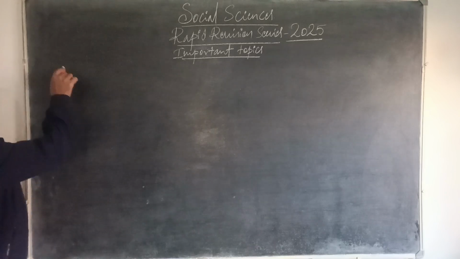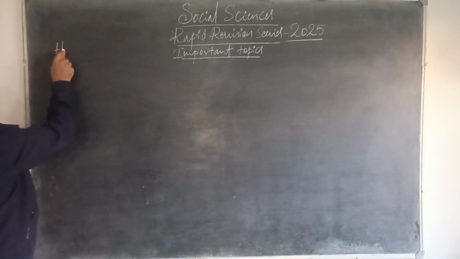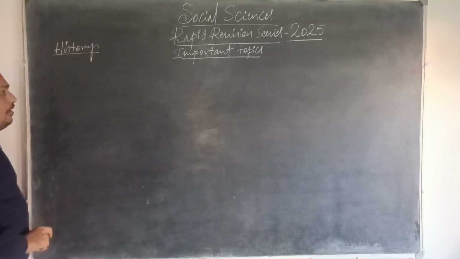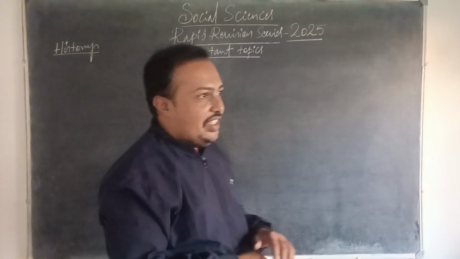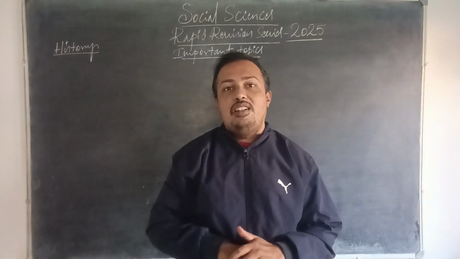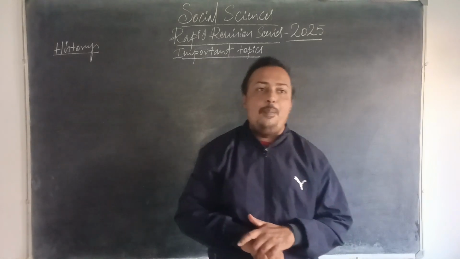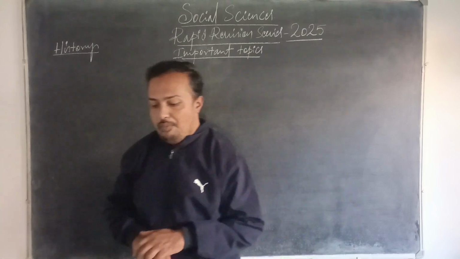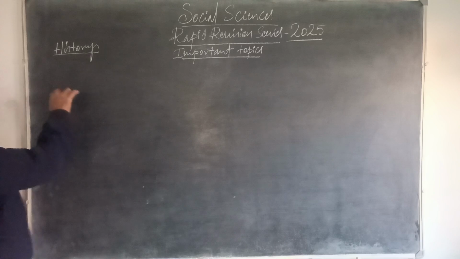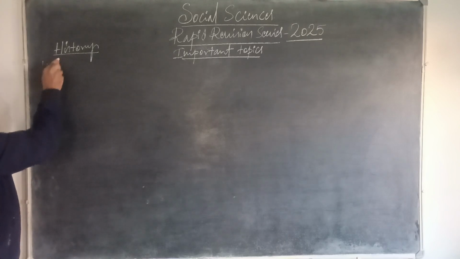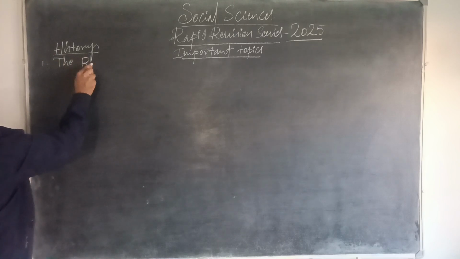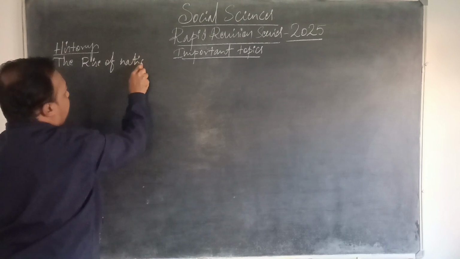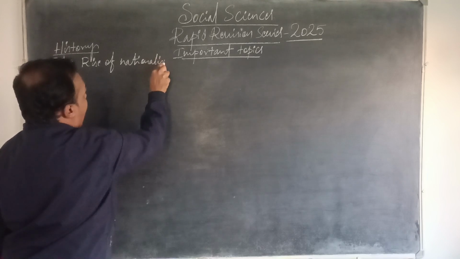Let us take the very broad social science segment, that is history. Students often feel difficulty with history. In your syllabus there are 4 chapters in total, and among them 2 important chapters are expected. First we have to study the chapter The Rise of Nationalism in Europe.